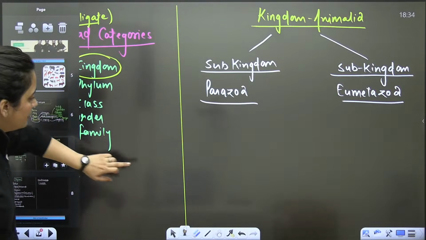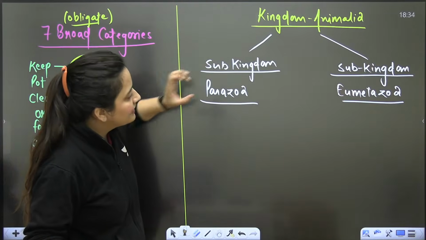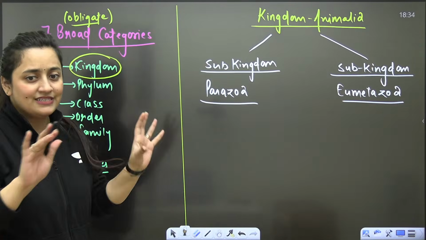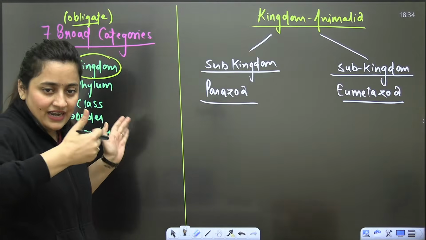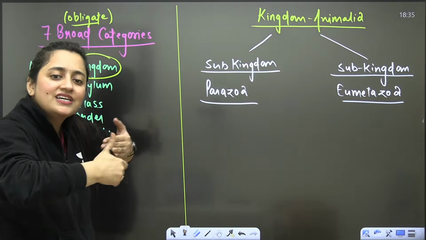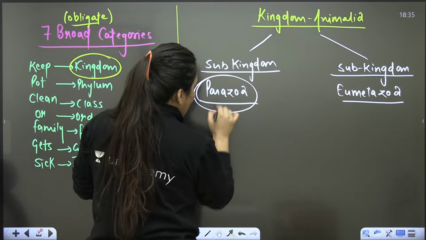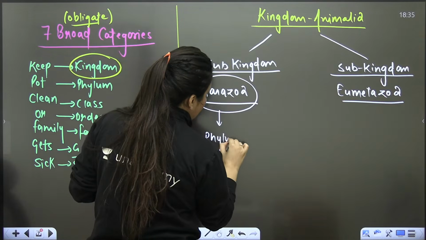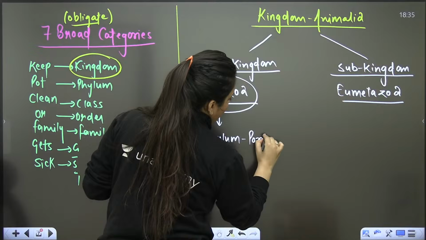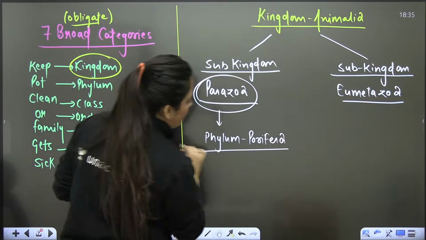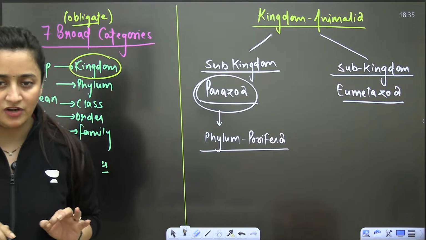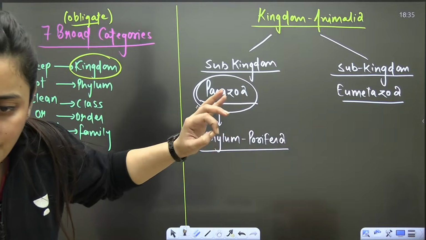Even today, I told you that there are subkingdoms also. Are we going to discuss that in detail? No. I will just give you one hint, as I'm trying to relate it with the biological classification part as well. So we have the subkingdom Parazoa, and under this subkingdom we talk about Phylum Porifera. We start the discussion from Phylum Porifera.